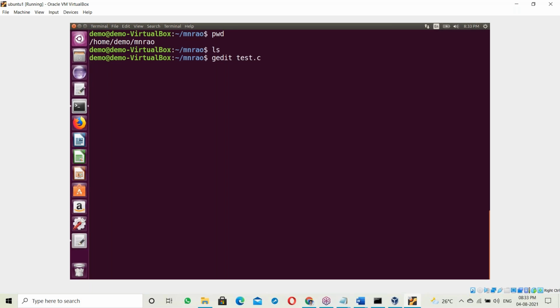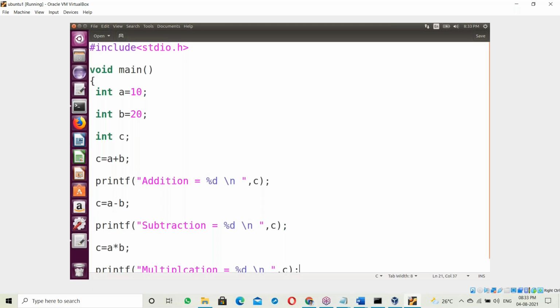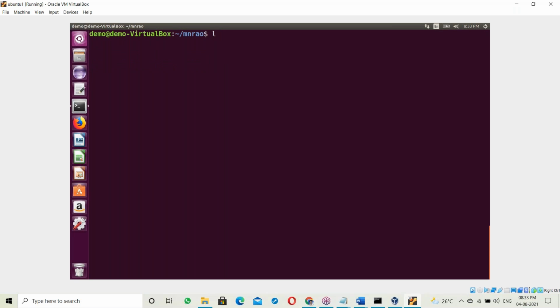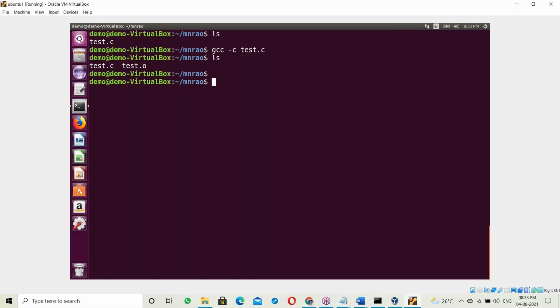After writing the C program, what is the next step? Clear the screen, and compile with gcc -c test.c. Compilation: no errors. It generates one test.o file. Now we should create the exe file for this, with -o. Suppose the exe name is project: gcc -o project test.o. So the project exe file is created.